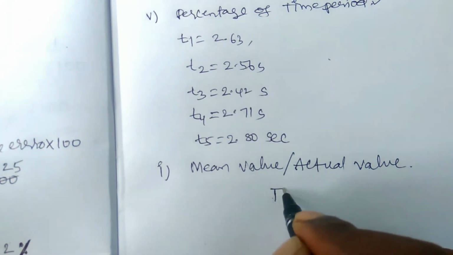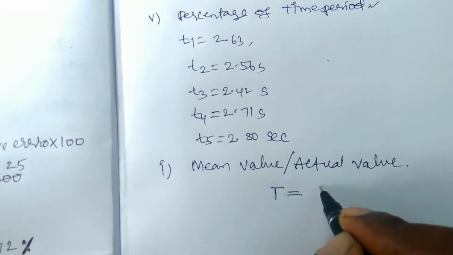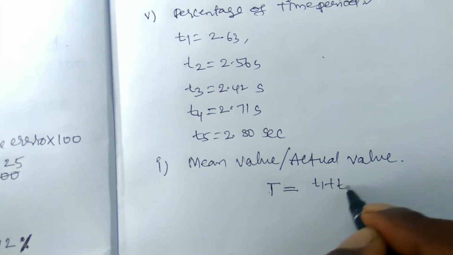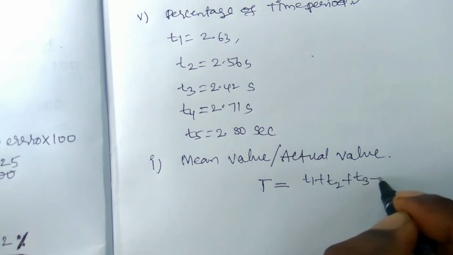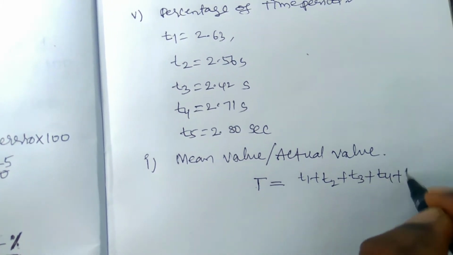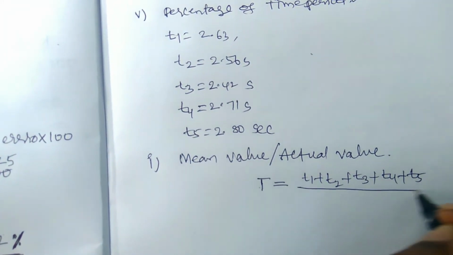Now the mean time period is equal to t1 plus t2 plus t3 plus t4 plus t5 by 5.